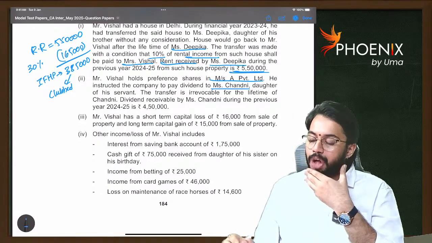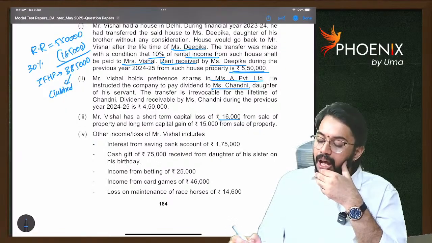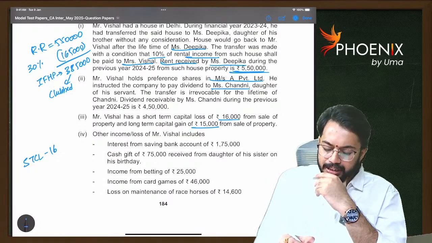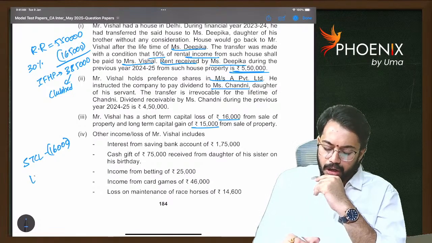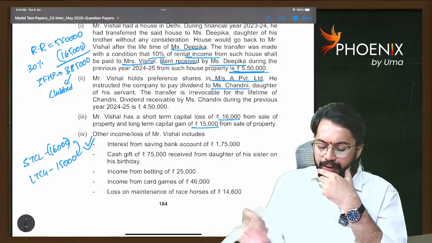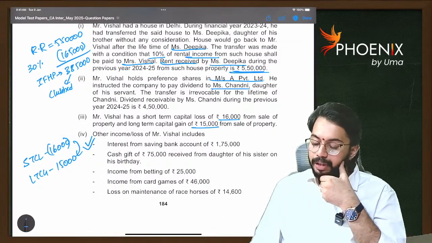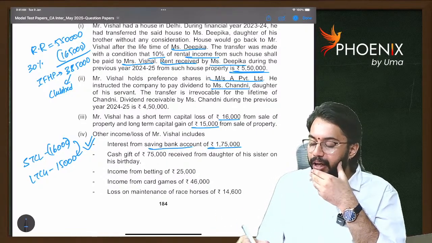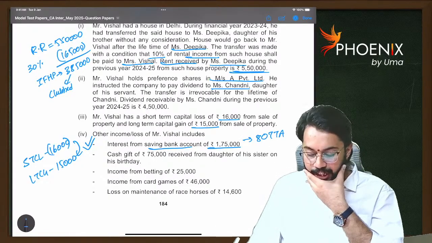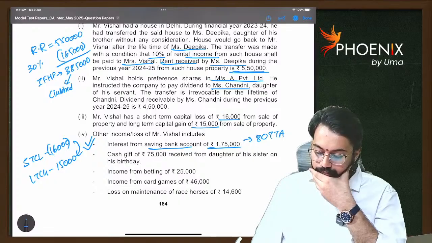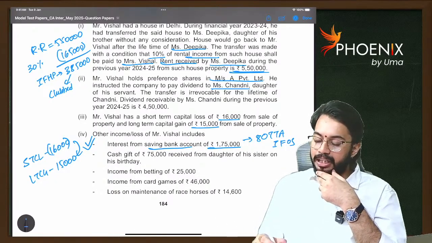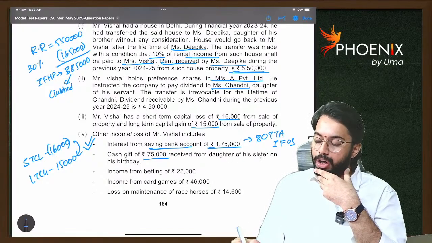Mr. Vishal has a short-term capital loss of 16,000 and long-term capital gain of 15,000. Short-term capital loss can be set off against long-term capital gain. Interest from savings bank account 1,75,000 is eligible for deduction under section 80TTA, and it is taxable under IFOS. Cash gift of 75,000 received from the daughter of his sister.